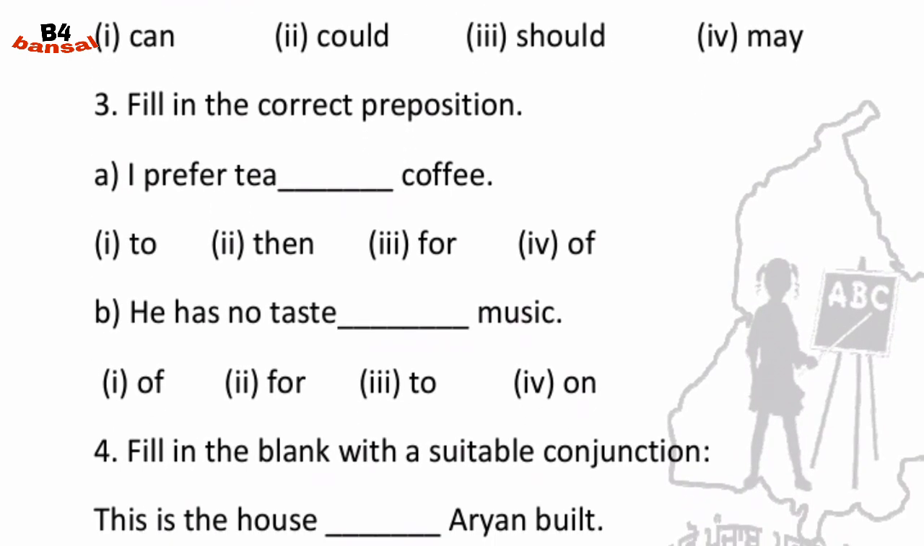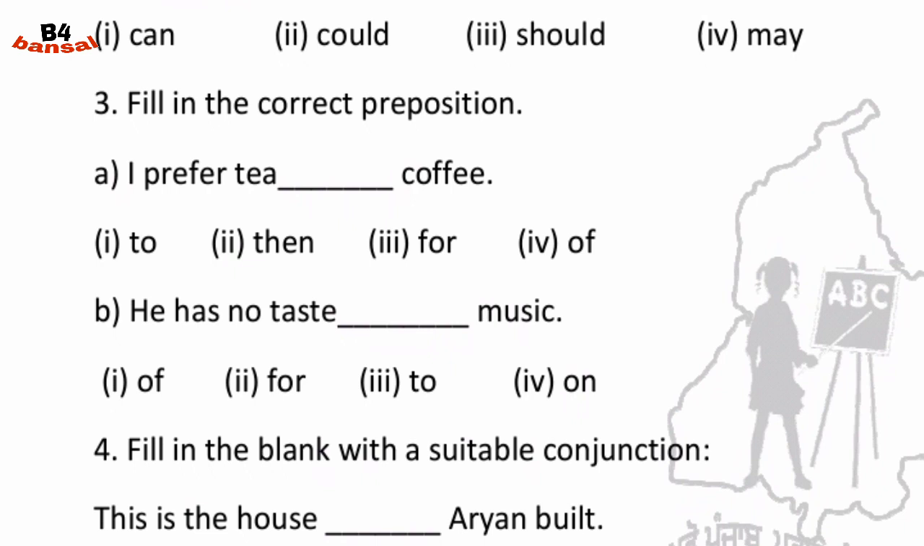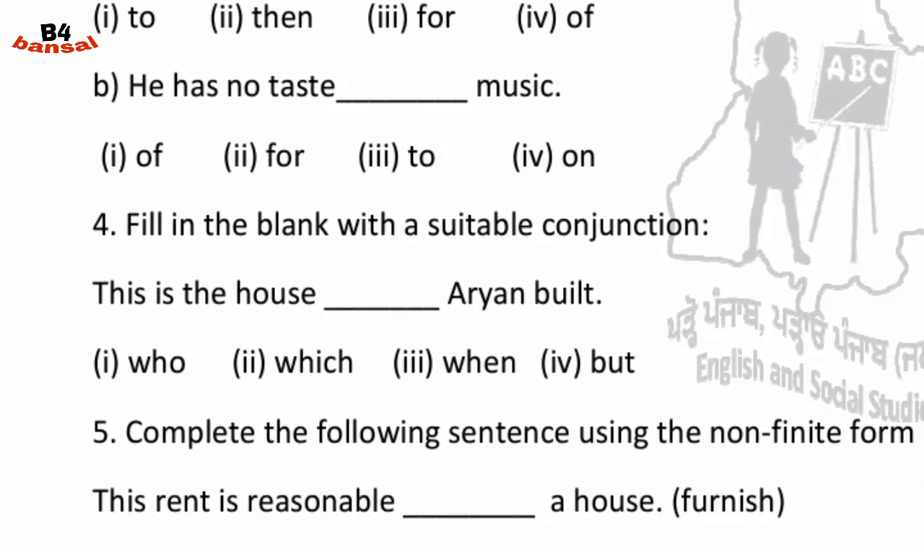Third, fill in the correct preposition. I prefer tea dash coffee. Answer: I prefer tea to coffee. He has no taste dash music. He has no taste for music.